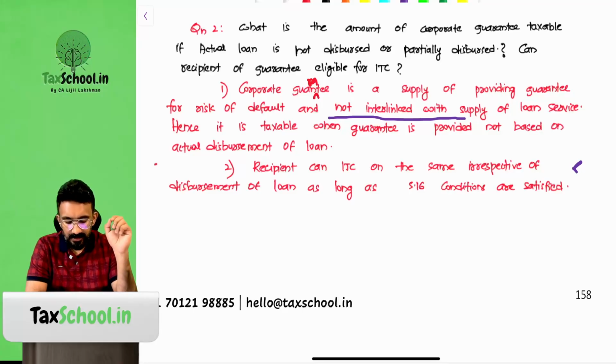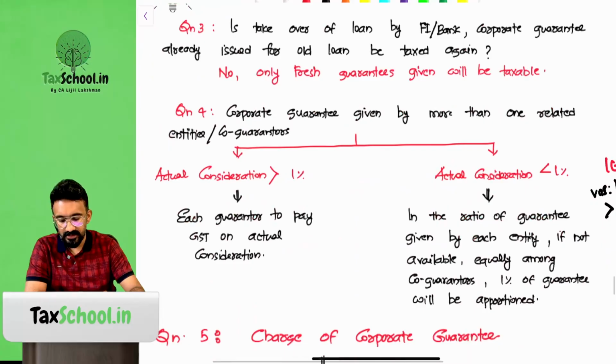A corporate guarantee is a supply of providing guarantee for the risk of default. It is not interlinked with the supply of loan service. It is taxable when the guarantee is provided, not based on the disbursement. Second, when somebody is providing a guarantee and there is a valuation of 1%, can the receiving party take the input tax credit? Yes, the recipient can take the input tax credit, no doubt, as long as they satisfy the conditions.